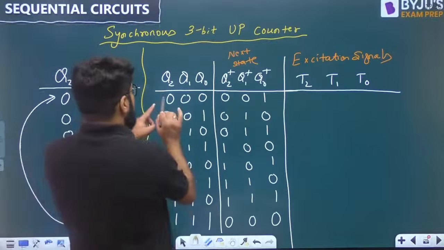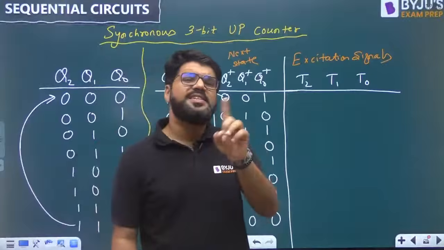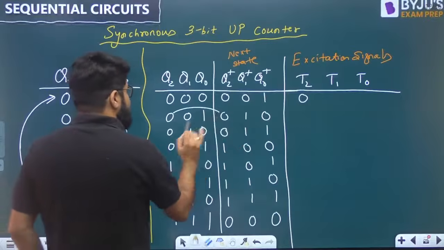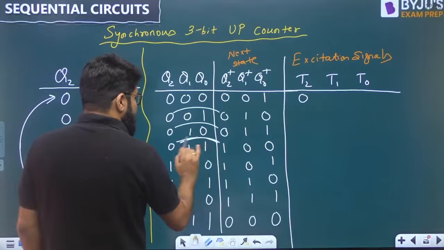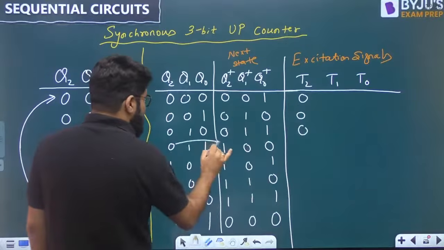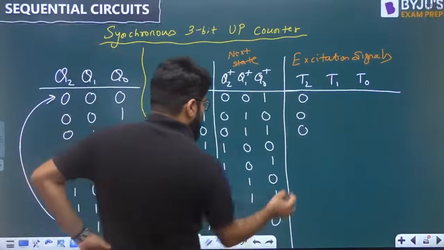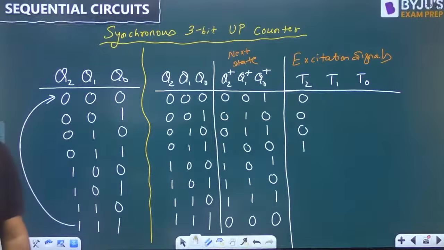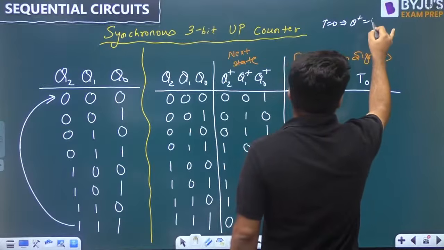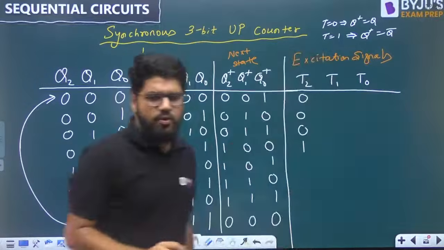Now see, everybody look into Q2. 0 to 0 means the same state, and for the same state the T input should be 0. Now here comes a transition for the first time. Q2 becomes 0 to 1. 0 to 1 means toggle, and toggle means the T input should be 1, because we all know that whenever T is equal to 0, the state doesn't change, but when T is equal to 1, the next state toggles. Q+ equals Q bar.